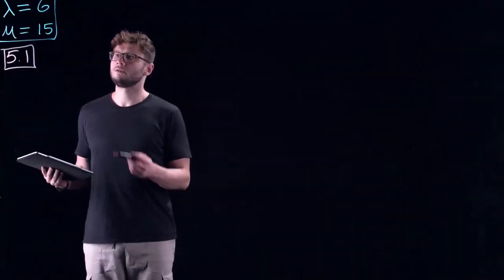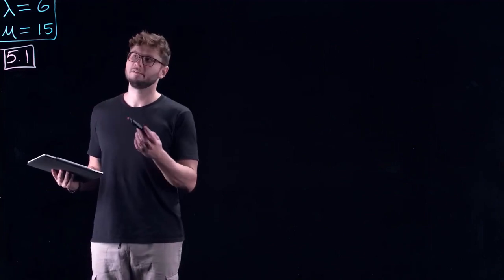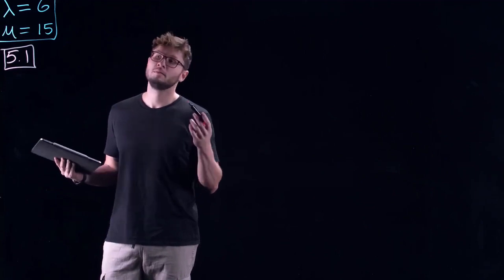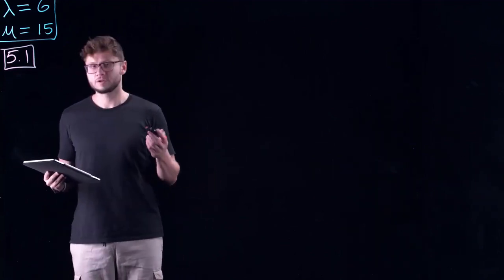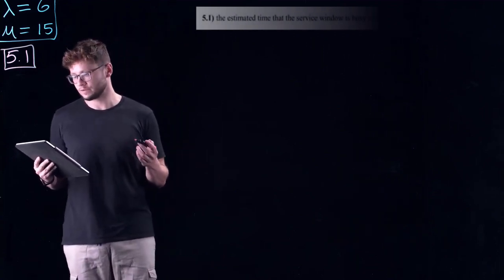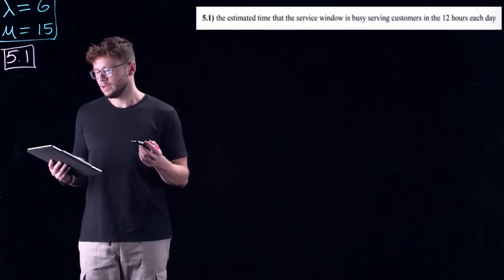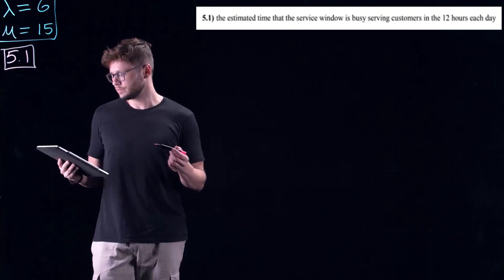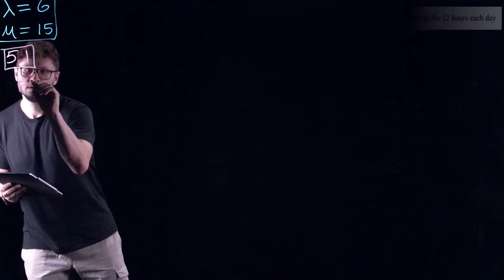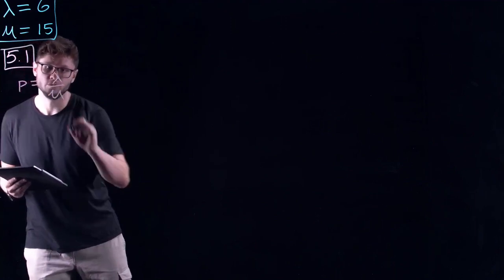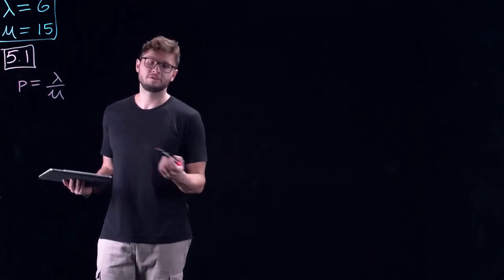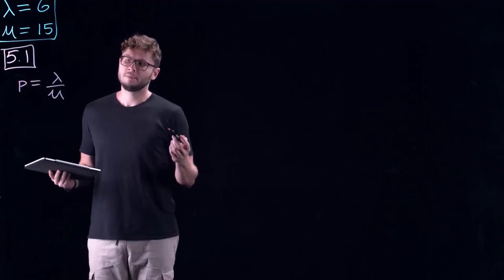So now let's use our lambda equals 6 and our mu equals 15, our arrival rate per hour and our mean service rate per hour, to calculate questions 5.1 through 5.4. 5.1 asks us to calculate the estimated time that the service window is busy serving customers in the 12 hours each day. This is very simple. We can just plug in our formula for system utilization, which is going to be rho equals lambda over mu. Now this is for 1 hour. In order to get it for the entire 12-hour duration, we just have to multiply each side of the equation by 12.